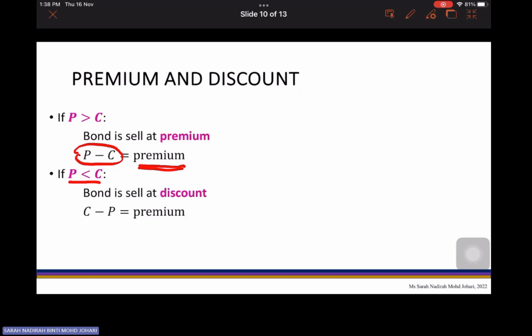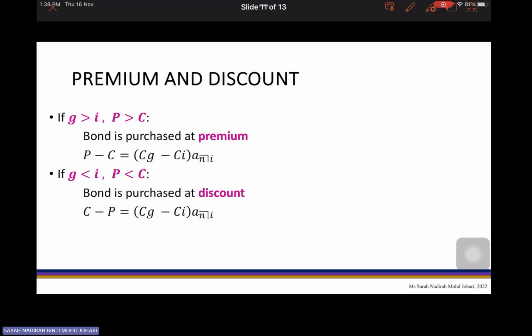So in order for you to know how much discount you have been given for the bond, you can just calculate C minus P over here. Do take note, this one is not equivalent to premium. This one is equivalent to discount. Okay, now proceed to the next one.